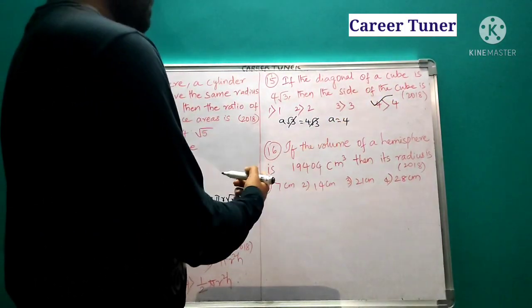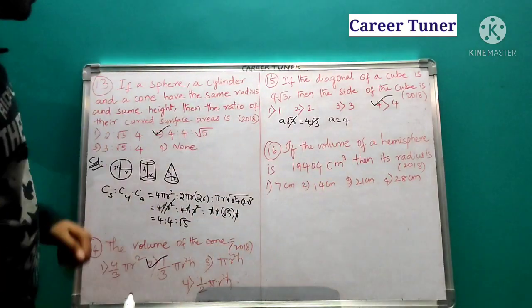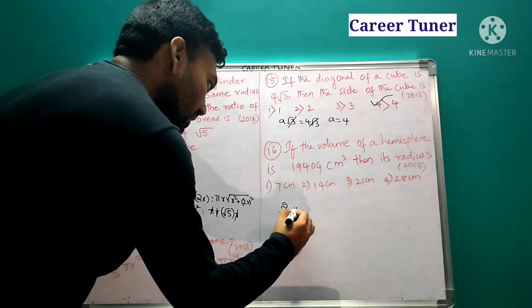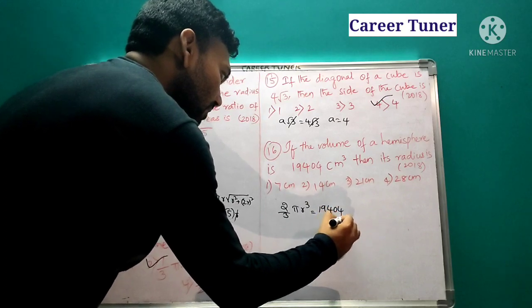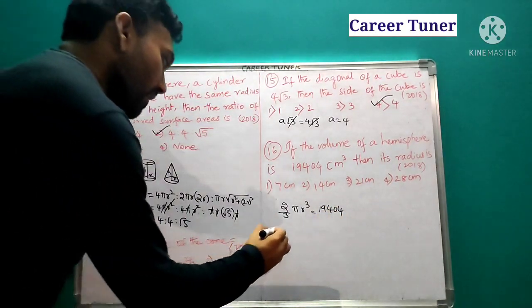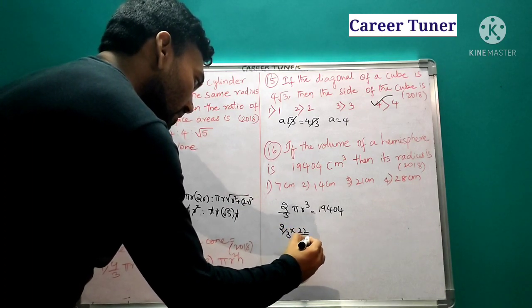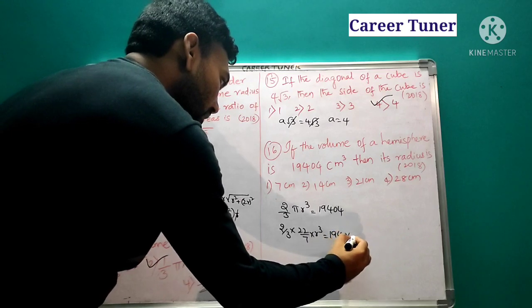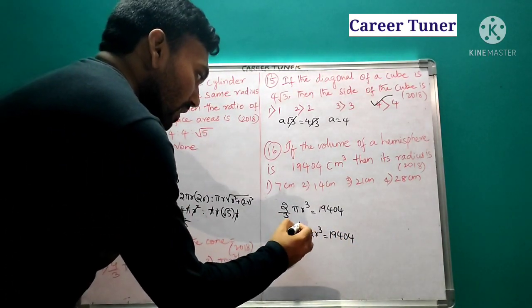Next question. If the volume of a hemisphere is 19404 centimeter cube, then the radius is. What is the volume of a hemisphere? 2 by 3 pi r cube is equal to 19404. Now we can write it as 2 by 3 into 22 by 7 into r cube, which is equal to 19404. Don't get horrified by looking at it. Now 2 will go for 11 times.